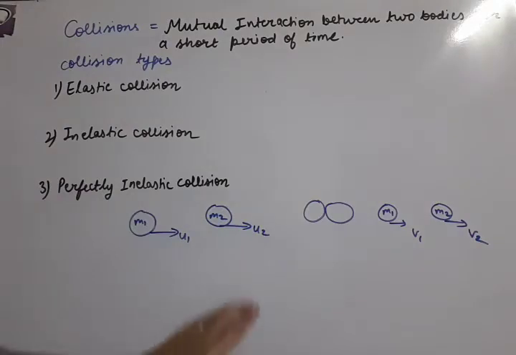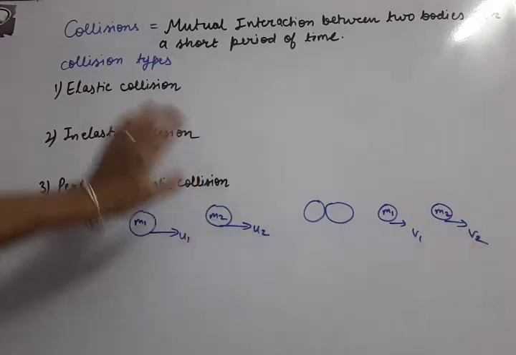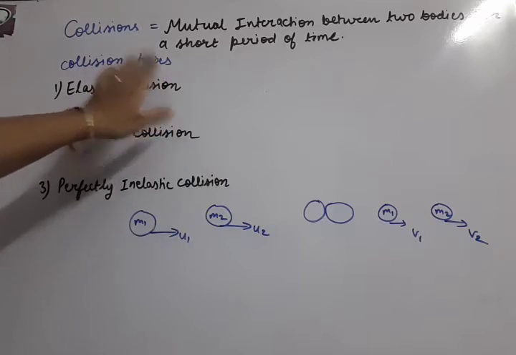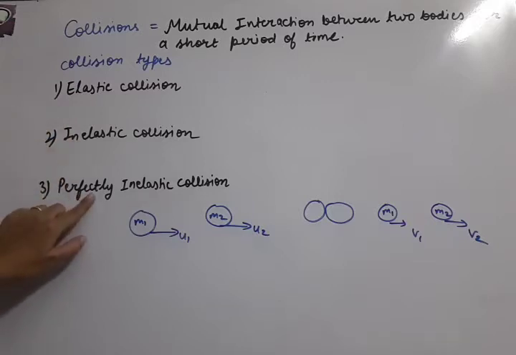So what type of collisions are there? Depending upon that, the velocities answers will be derived. So let us understand the types of collisions. There are three types of collisions: elastic collision, inelastic collision and perfectly inelastic collision. Now we'll write the definitions or the differences among the three collisions.